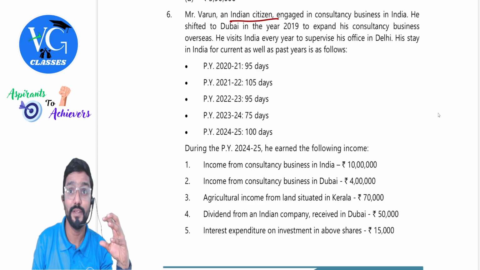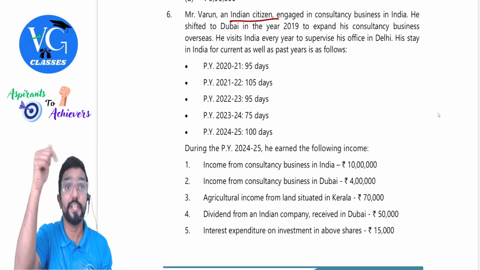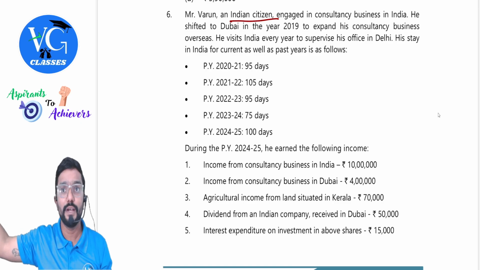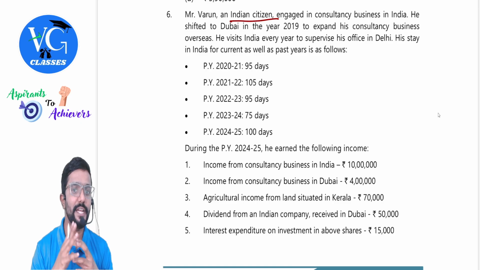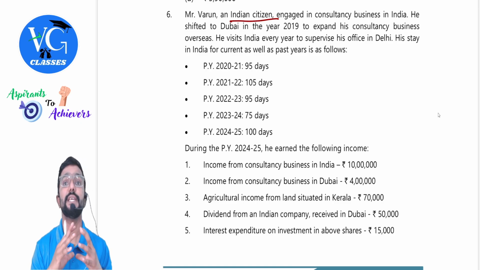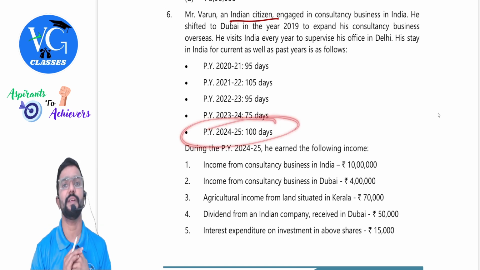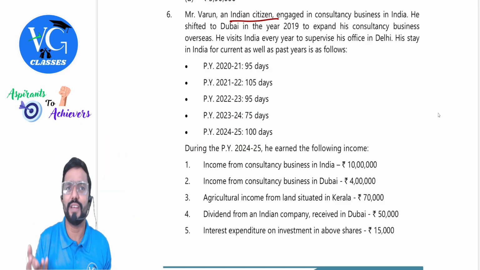It is one of the important points for scope of total income, section 5. The last point is there now: income earned and received outside India from business controlled in India or profession set up in India. Taxable, not taxable? Got it? That point is important. Next. He visits India every year to supervise his office in Delhi. His stay in India for current as well as past years is as follows, meaning how many days he was in India. First thing you have to look at is our previous year. 100 days. First condition ruled out.